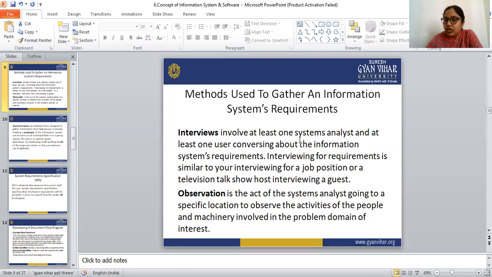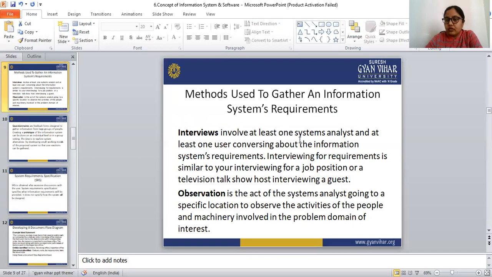In this interview there must be one system analyst and at least one user to collect all the information about the system requirements.